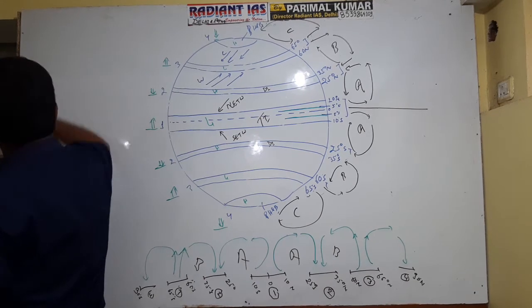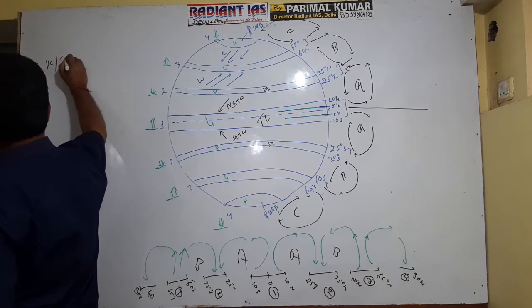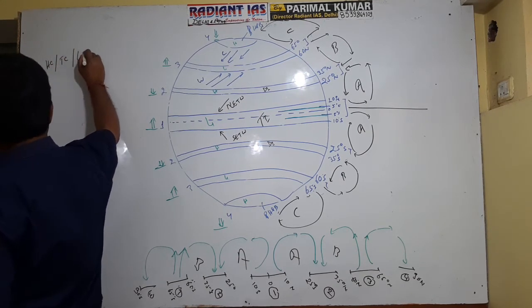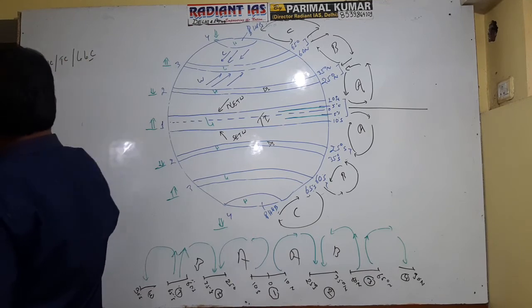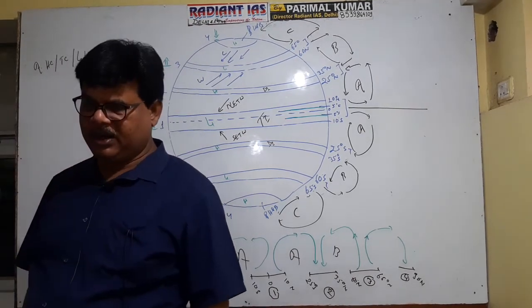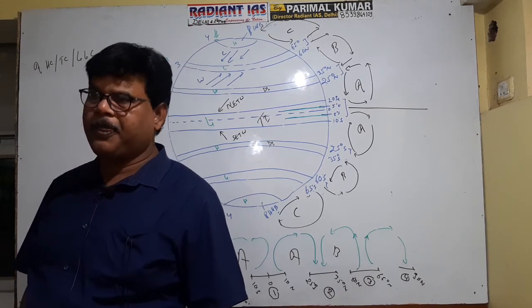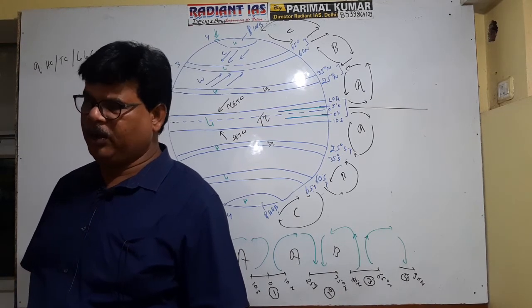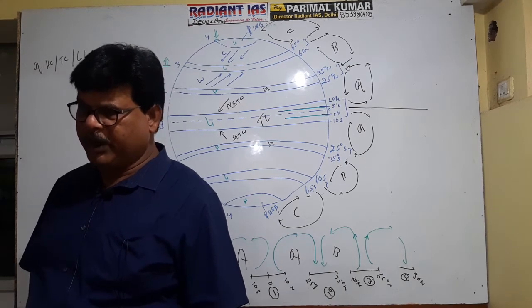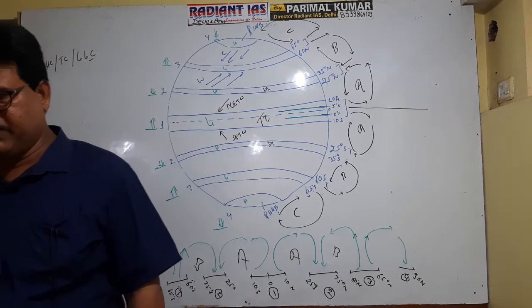A is referred to as Hadley cell, tropical cell or lower latitudinal cell, between the equatorial low pressure belt and the subtropical high pressure belt.